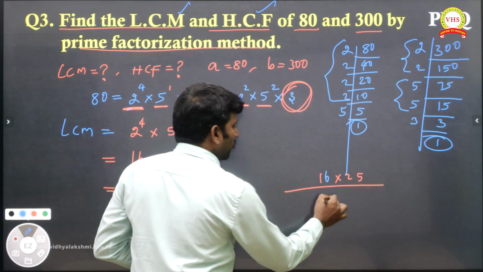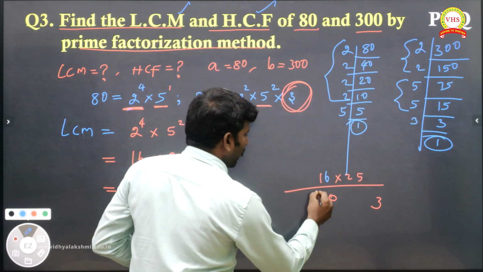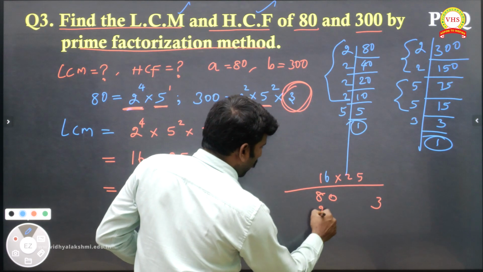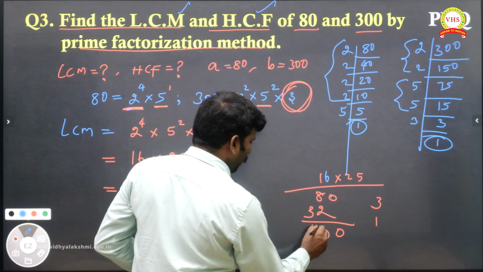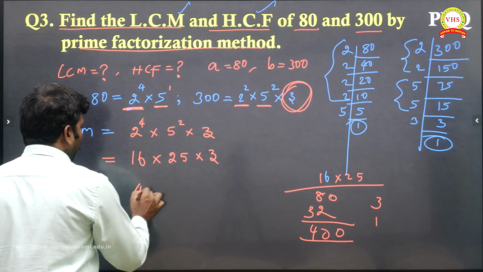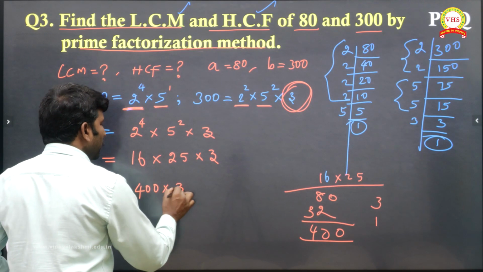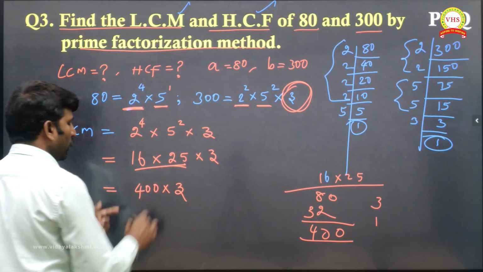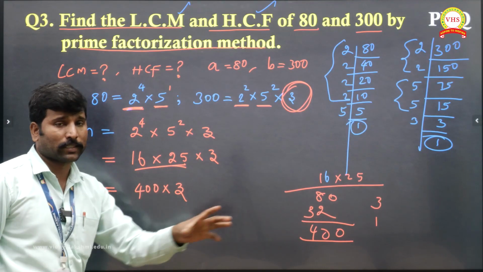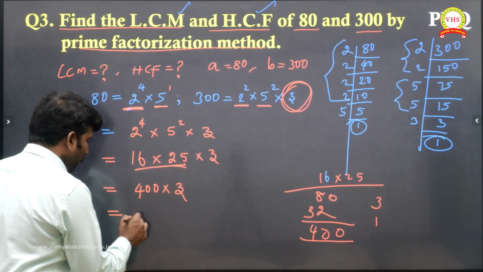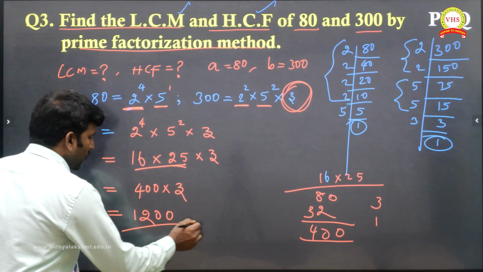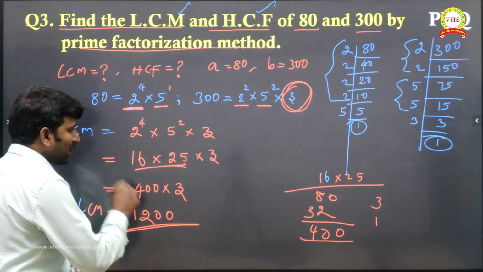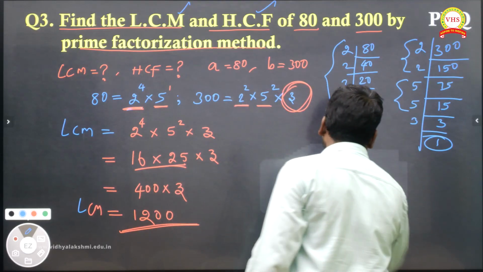Okay, you will be getting 400. Then 400 into 3. This product is only 400, and 3 is extra as it is. Now 4 3s are 12, then 00 you write as it is. This is my LCM. This is actually my LCM.